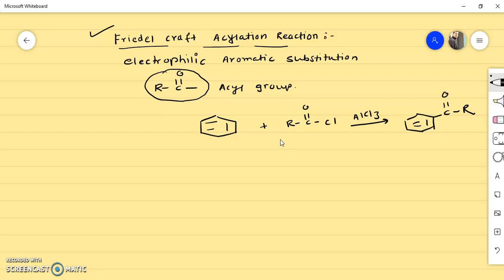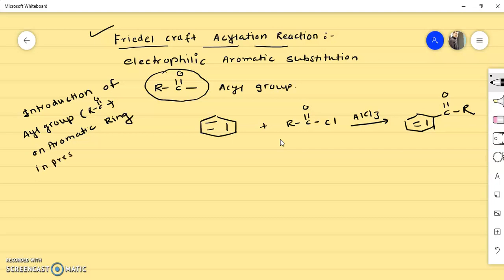So what is Friedel-Crafts acylation? We can say it is the introduction of an acyl group, RCO, on an aromatic ring in presence of Lewis acid.